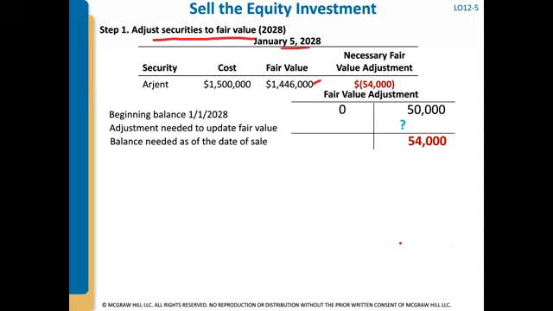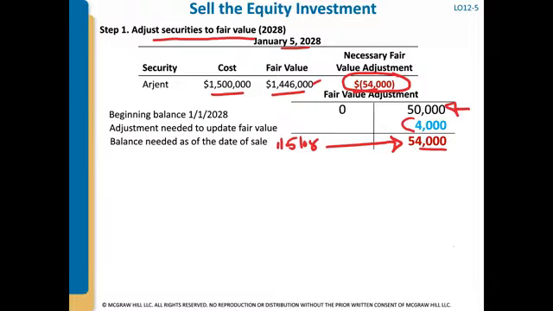So the beginning at 1/1/2028, our fair value adjustment account has a credit of $50,000. What we need it to be is a credit of 54,000, because our cost is 1.5 and the fair value on January 5th is 1.446. The difference between those two is a negative 54,000. So on 1/5/08, we need our fair value adjustment account to have a credit of 54,000.